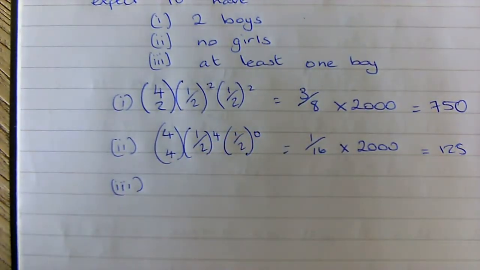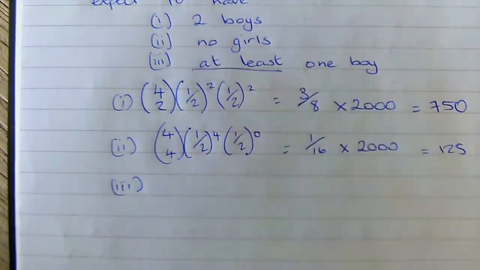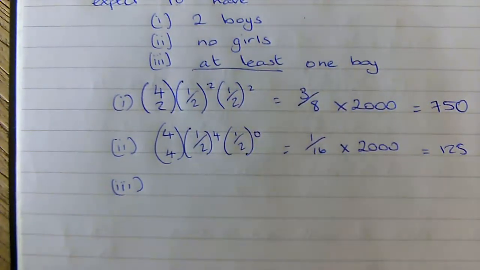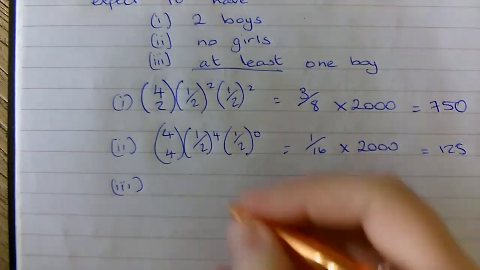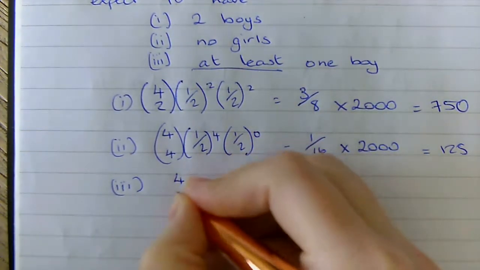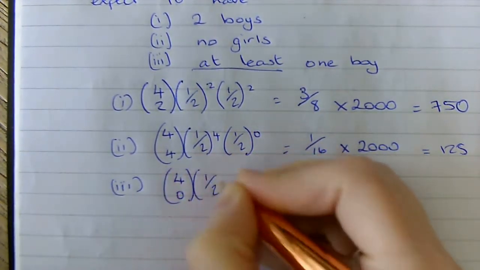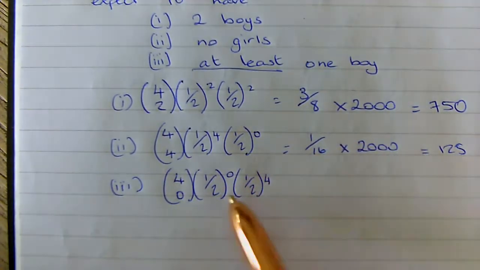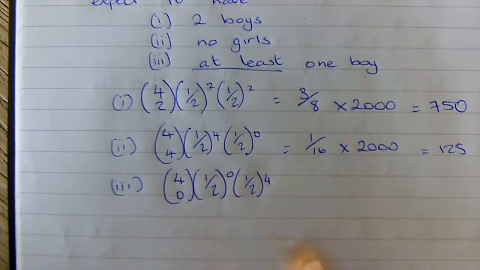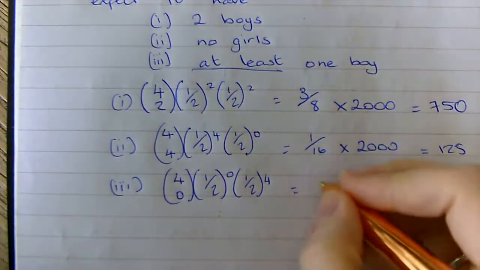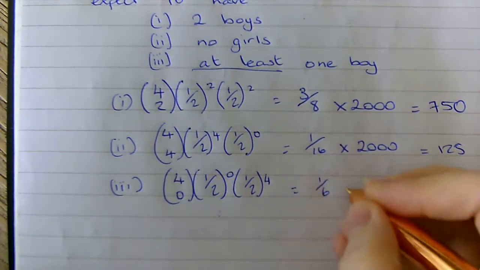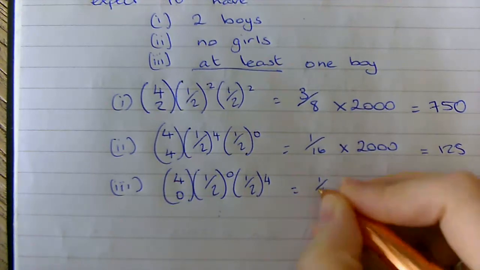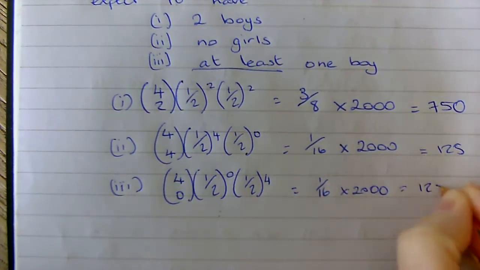is at least 1 boy. So again, that's really important, that "at least." That means that your chance of having no boys has been removed. So what is the chance of having no boys? So 4 choose 0, a half to the power of 0, and then a half to the power of 4. So actually, it's the exact same sum as up here. So that's 1/16 times 2,000. So the exact same sum as before.